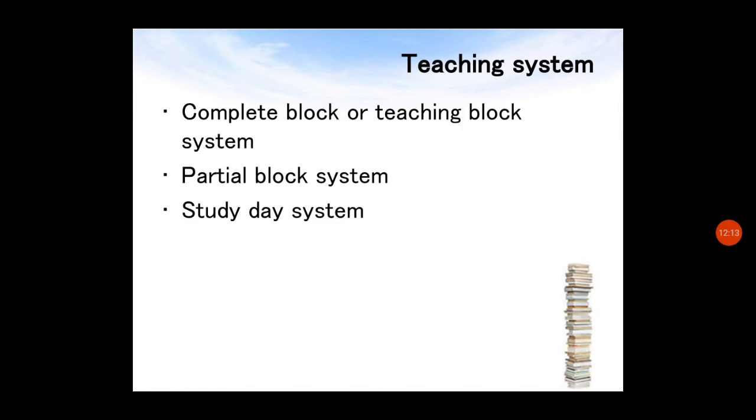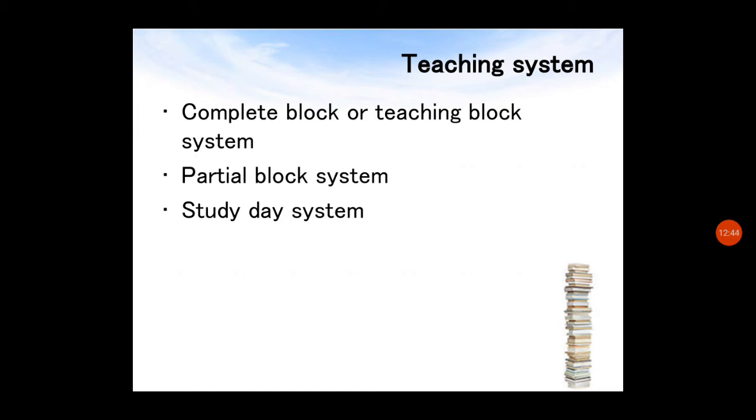The next one is the partial block system. In that, the students will be posted in the clinical area, and in between the students will be taken for theory classes, maybe in the morning hours or in the afternoon hours. That means maybe the clinicals will be provided in the morning hours, and in the afternoon for 1 or 2 hours the students will be taken for theory classes, or vice versa, theory classes in the morning hours and clinical postings in the afternoon hours.